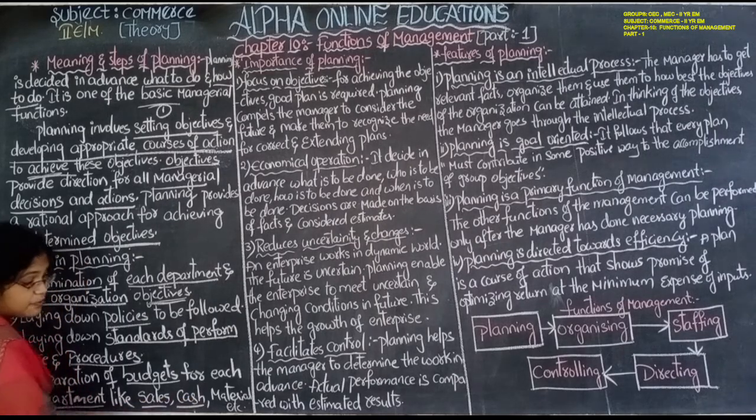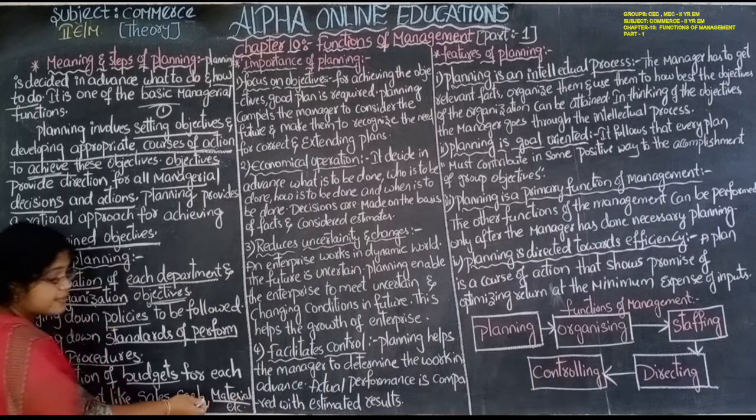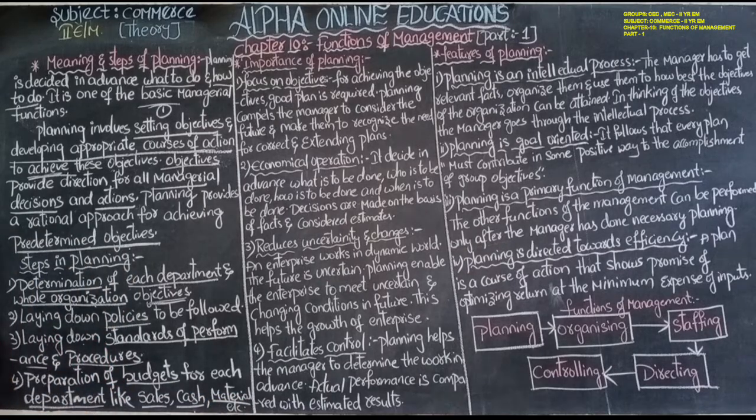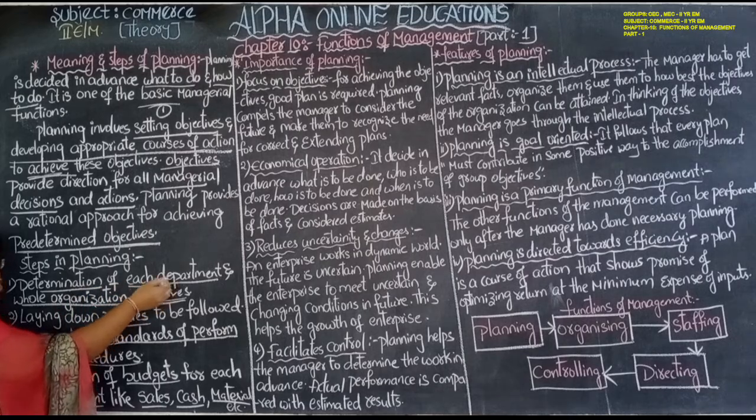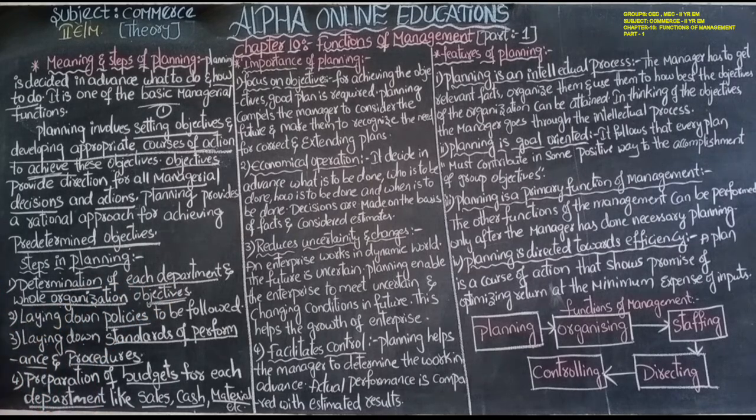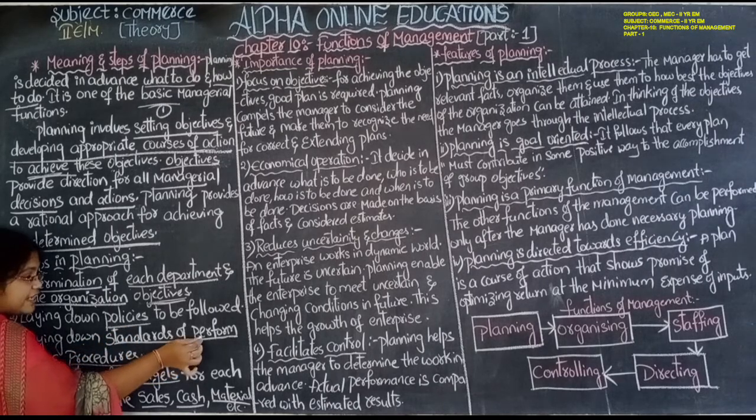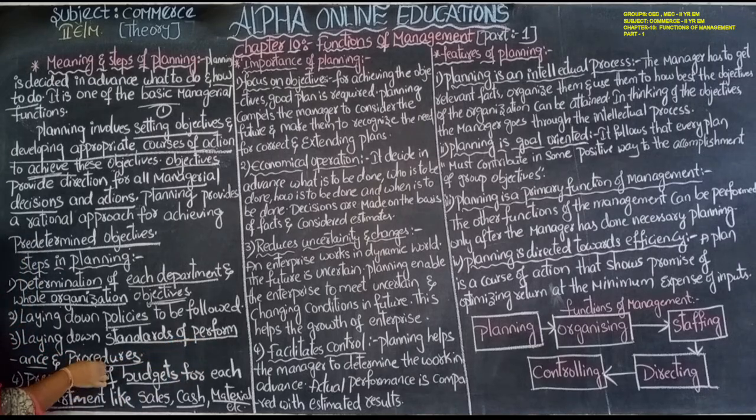What will be the cash budget? What will be the material budget, etc.? Means manufacturing budget, purchasing budget, what it will be. So complete planning steps, these all are the steps. First they will determine each department's objective, and afterwards the whole organization's objective, and afterwards they lay down the policies, and afterwards they will prepare the standards for the performance and the procedures by which we can achieve the objectives, and afterwards they will estimate the budget.